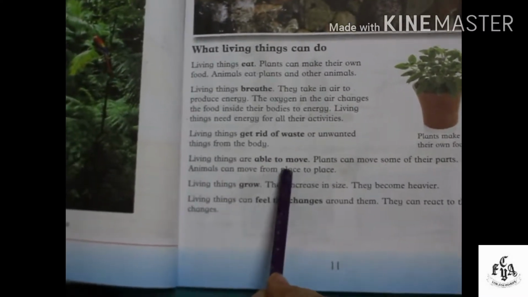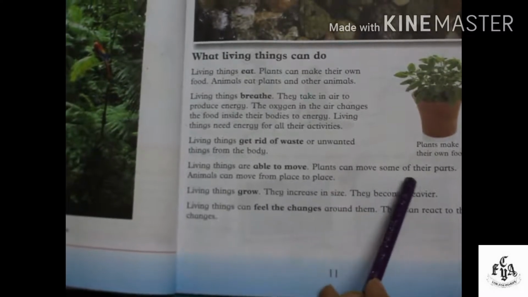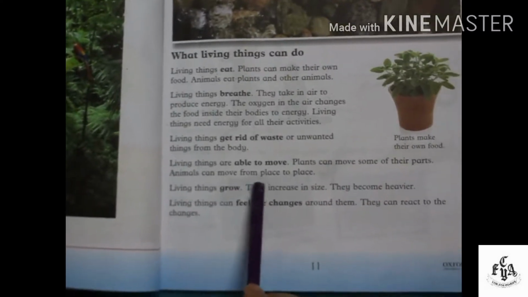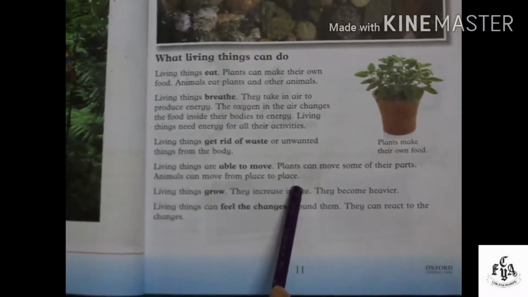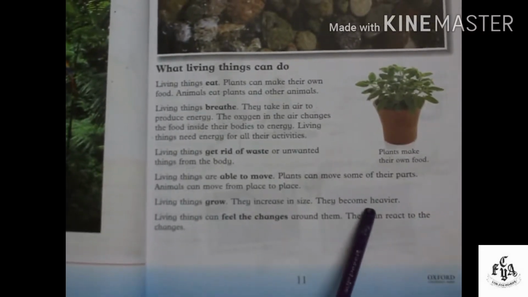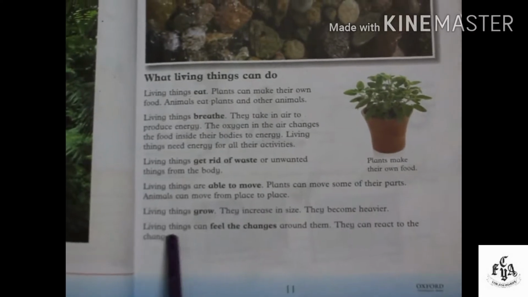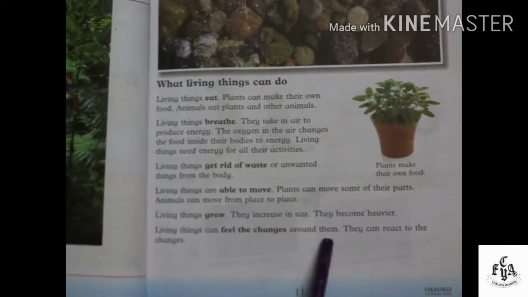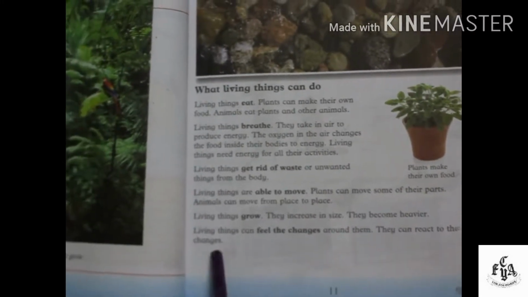Living things are able to move, meaning plants can move some of their parts and animals can move from one place to another. Living things grow, they increase in size and they become heavier. Living things can feel the changes around them, they can react to those changes.